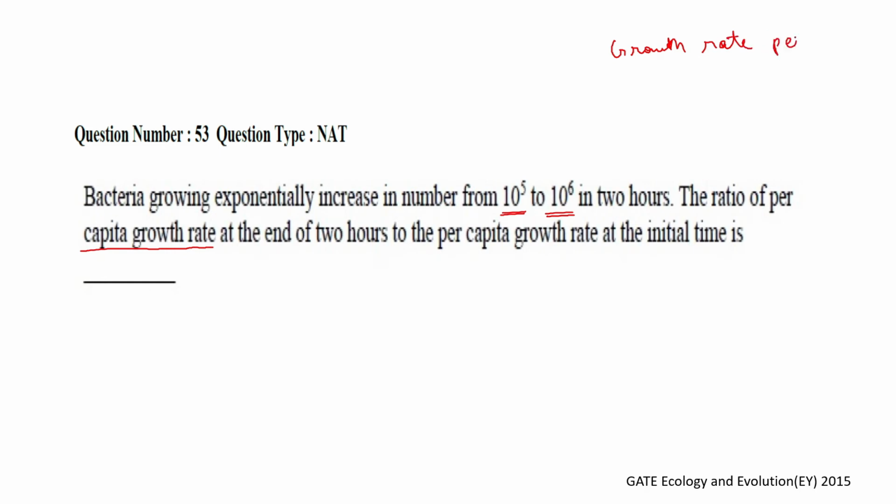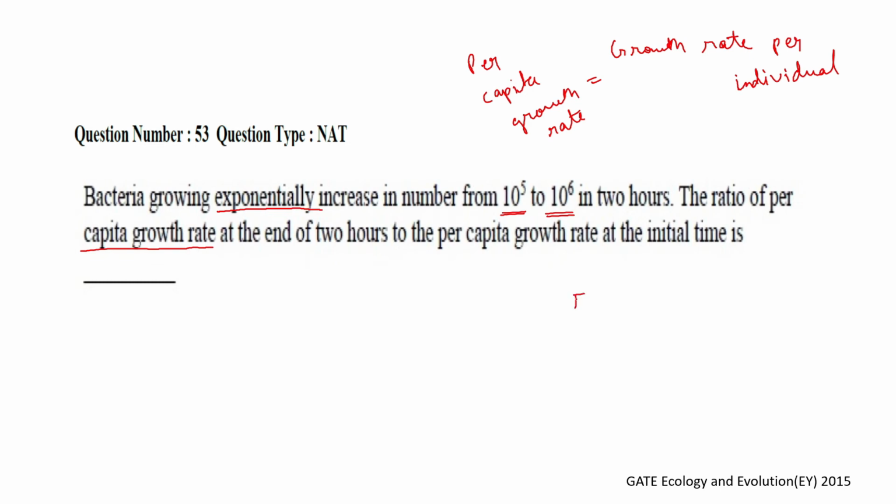You have to understand that per capita growth rate refers to growth rate per individual. Now that is important in the sense that you can understand this: per capita growth rate is fixed in case of exponential growth and lowers down in logistic growth.